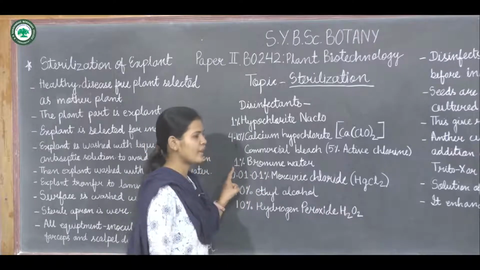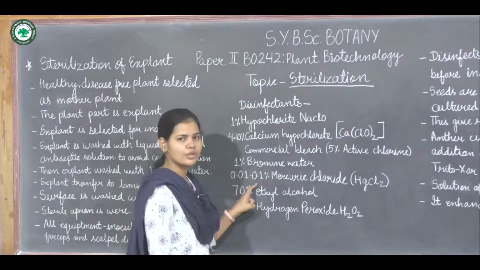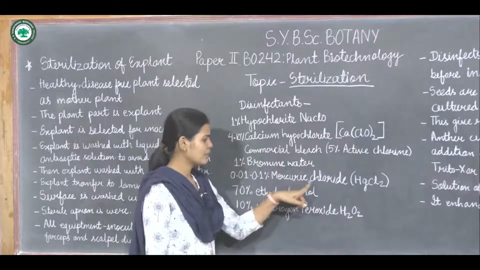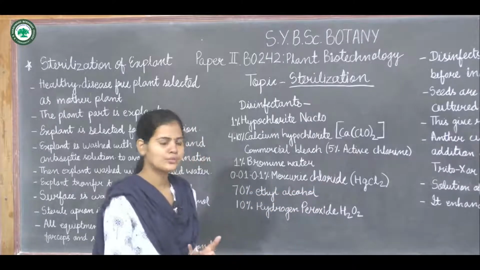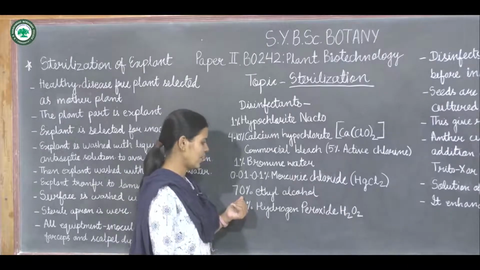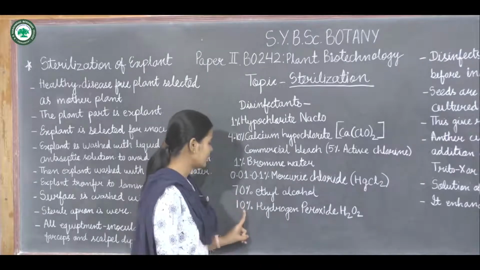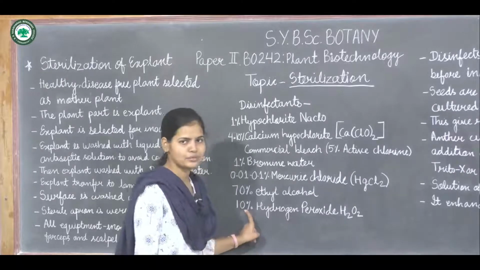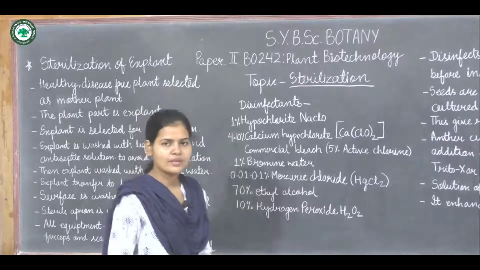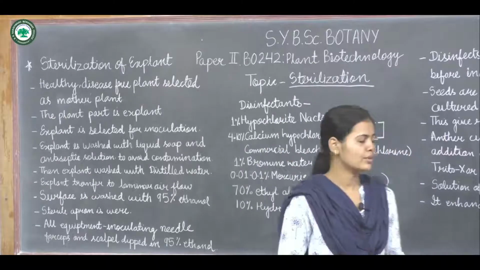Then 1% bromine water can also be used as a disinfectant. Then 0.01 to 0.1% mercuric chloride, HgCl2, which is most commonly used during plant tissue culture. Then 70% ethyl alcohol, and 10% hydrogen peroxide, H2O2, also commonly used. So these are the different disinfectants we can use during plant tissue culture.